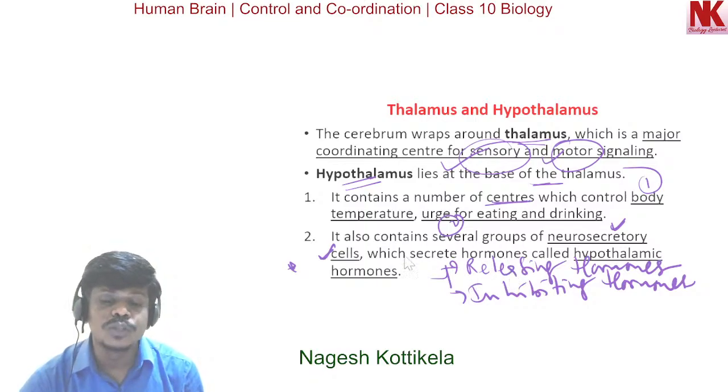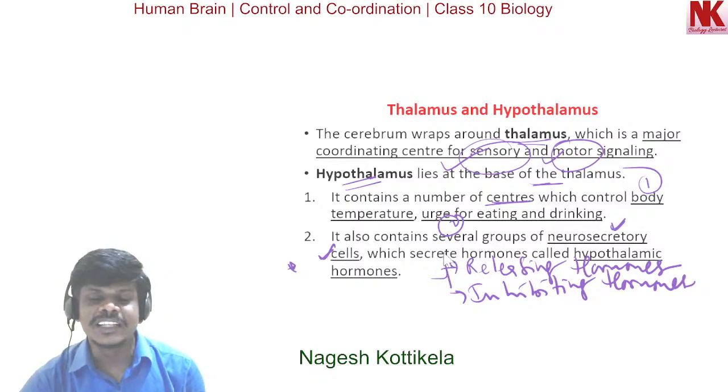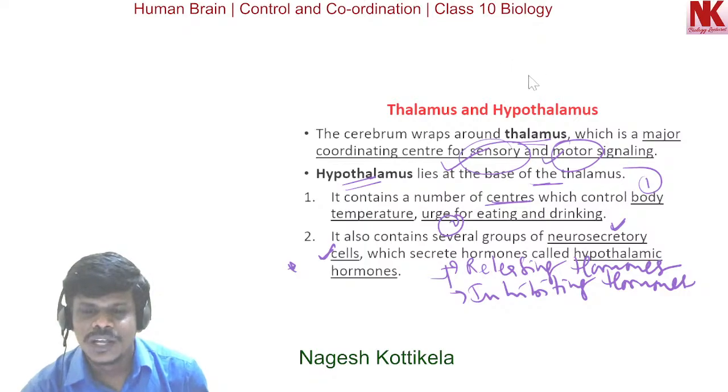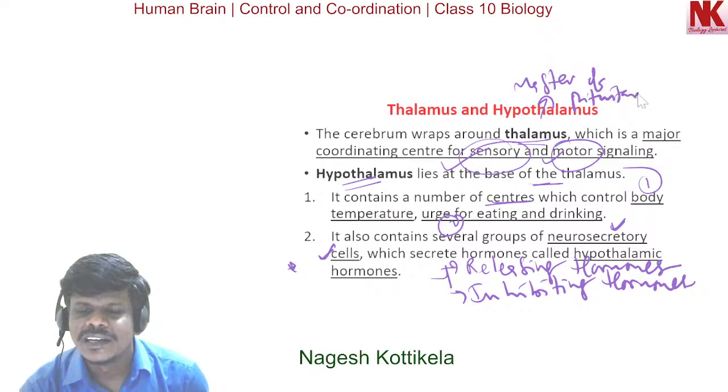So this is how these hormones control the functioning of the pituitary gland. So the hypothalamus is called the master of the pituitary gland.